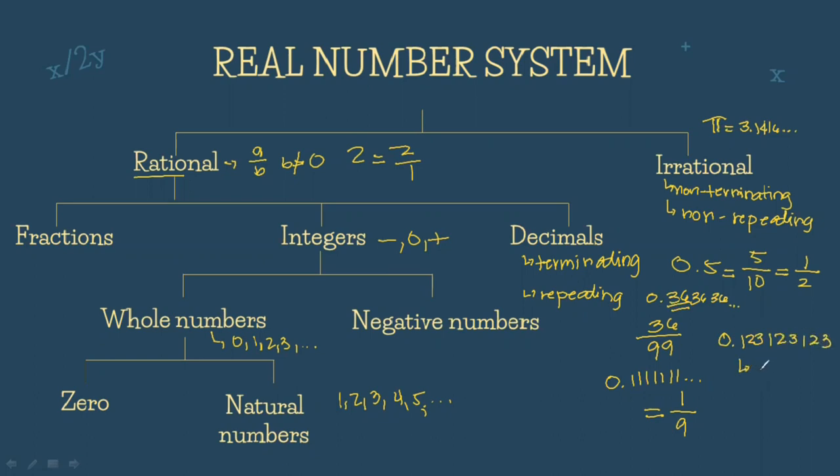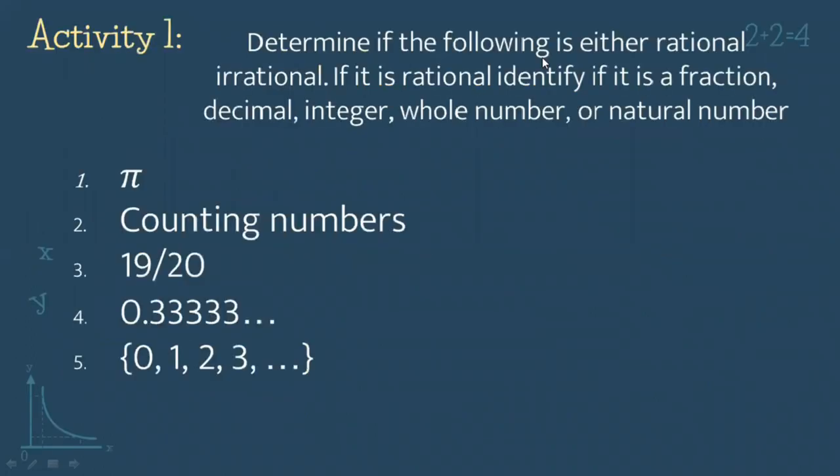So ito naman po kapag fraction natin, that is 1, 2, 3 all over 999. Determine if the following is either rational or irrational. If it is rational, identify if it is a fraction, decimal, integer, whole number, or natural number. Okay, so kapag sinabi po uli natin na fraction, A over B format, decimal, kapag rational po siya na decimal, it is terminating and it is repeating.